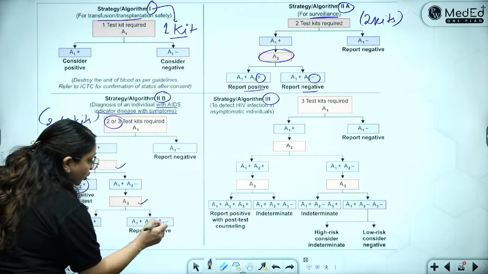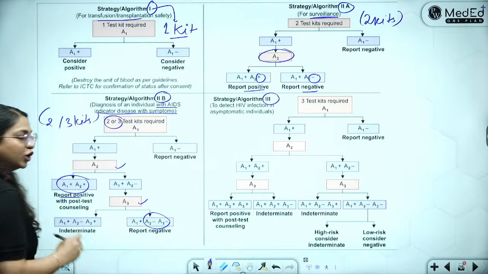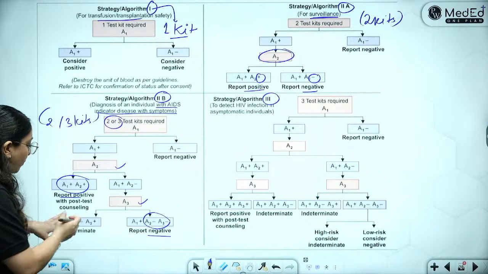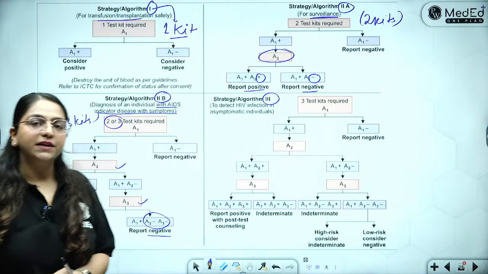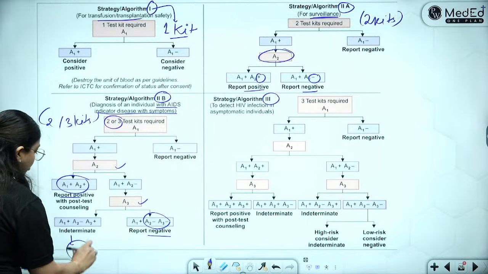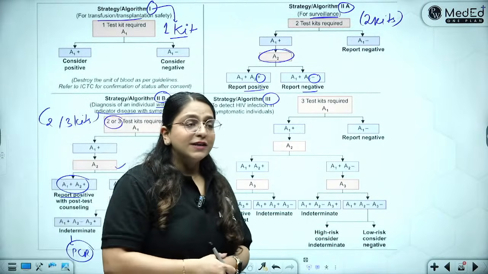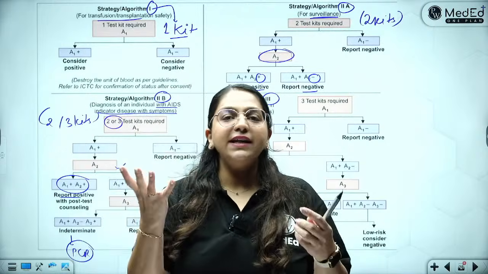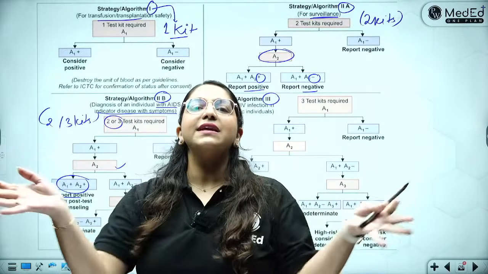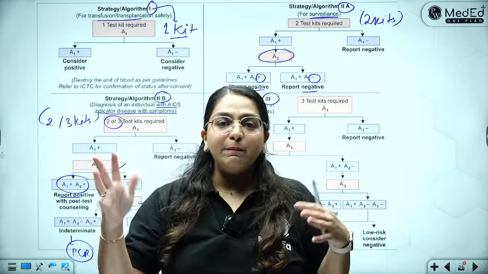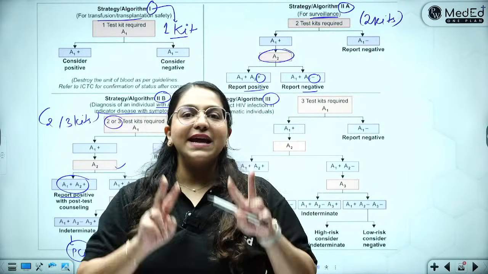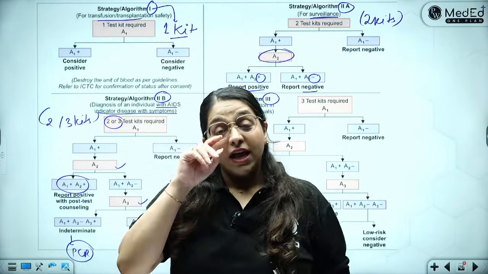Whenever you have 2 negatives, you call that as negative and you move on. Whenever you have 2 positives, then it is indeterminate and you need to now go for a PCR to check. Okay. So, one is what? One is done in the blood bank, 1 kit. 2A is done for surveillance on all people, like pregnant people, patient admitted for surgery. That is 2 kits. Whatever the second kit says, you agree to it.